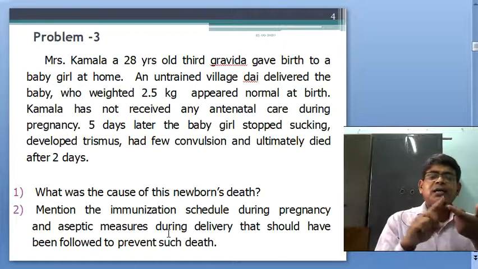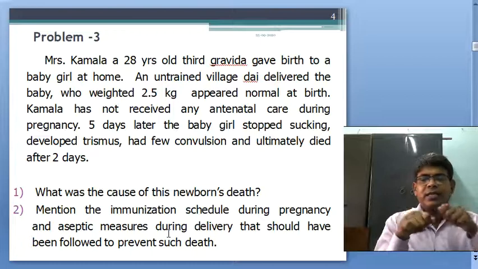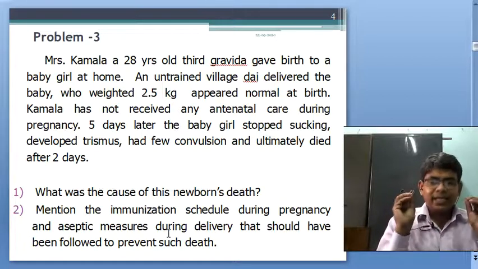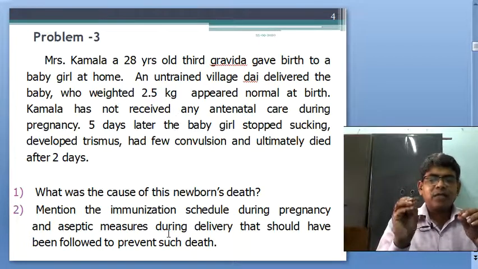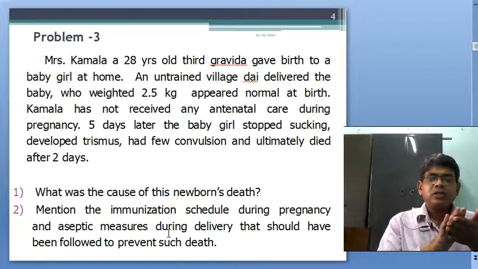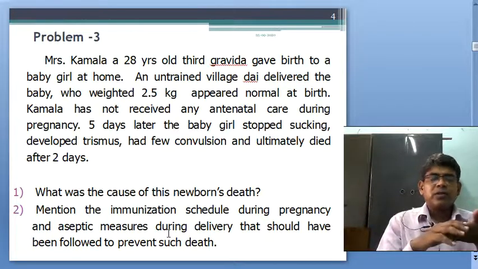After cutting the cord, the stump is tied, and no antiseptic lotion or anything is applied to it. It should be kept dry. So, the 5 clean methods should be followed for prevention of tetanus.